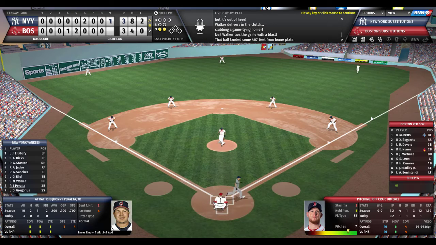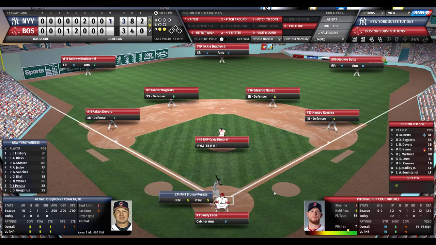There's the pitch, and Walker just launches it. Wow! No doubter. And Johnny Peralta will come up now with 2 outs. Peralta, the go-ahead run at the plate. He is 0 for 3. A disgusted Craig Kimbrel gets back up on the hill.